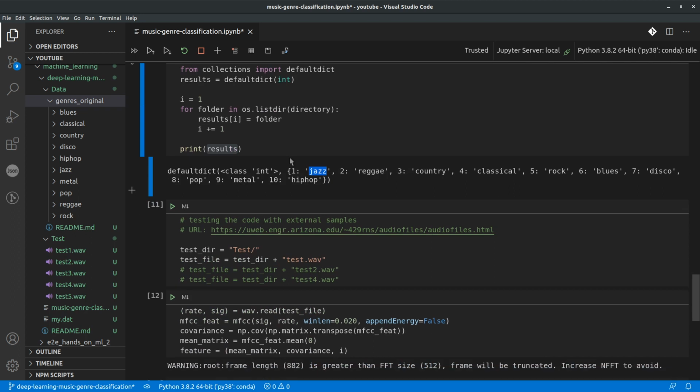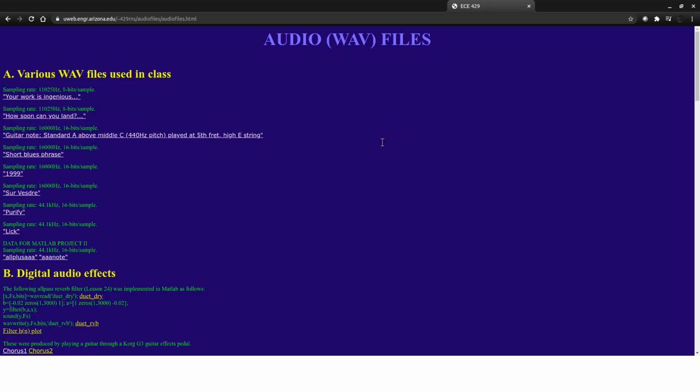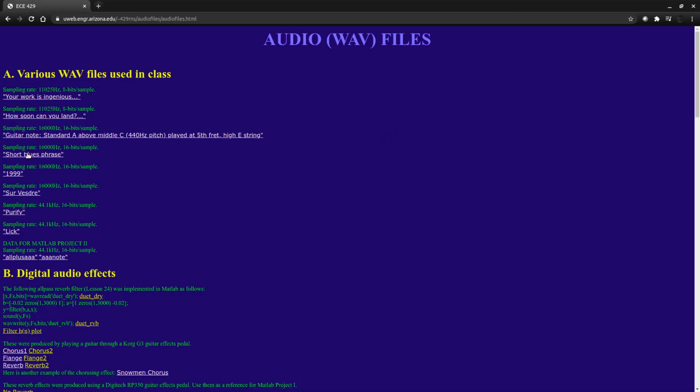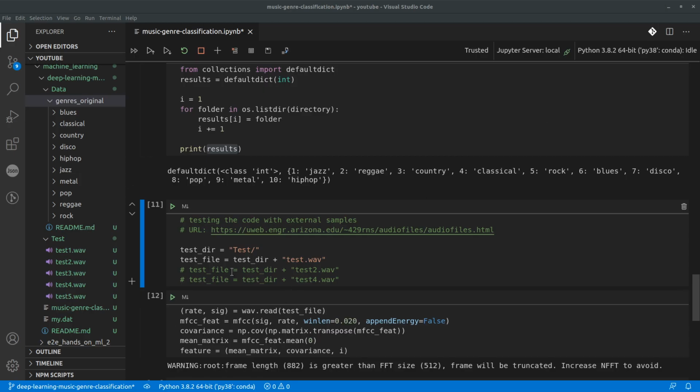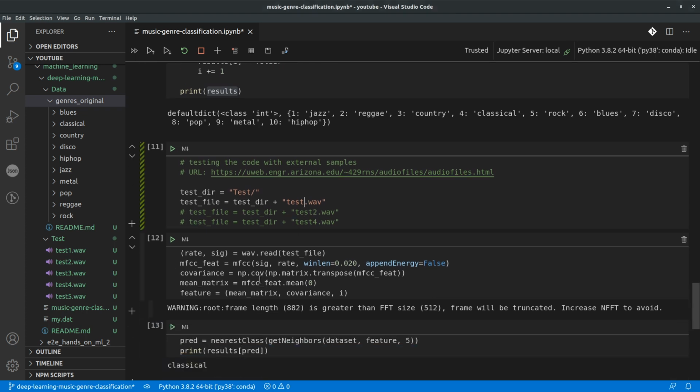Okay, so now in order to test our model, the sample files that I've used are available at this location. These are open source or free sample files. I'll just show you the URL. So this is the URL, and I have used these sample files here. There are multiple sample files available, and for each of these sample files I have tried individually to predict the genre.